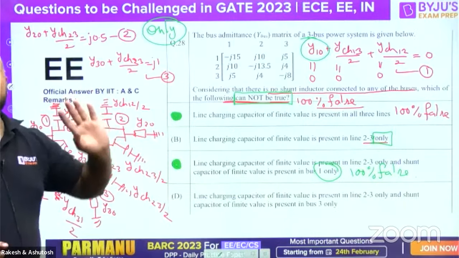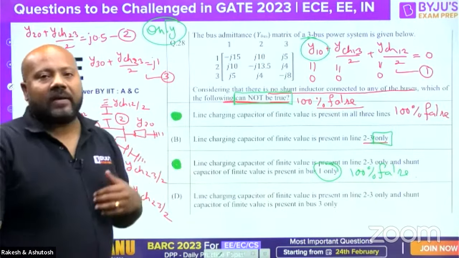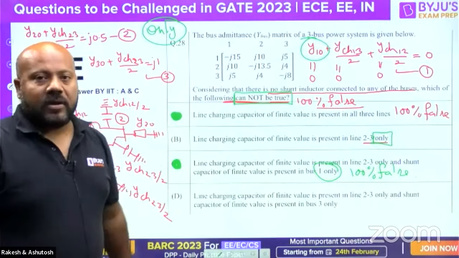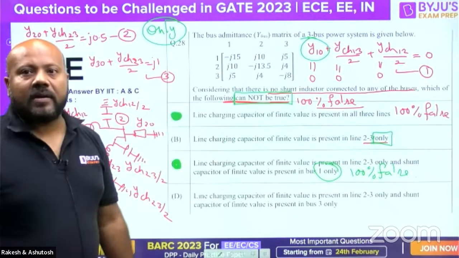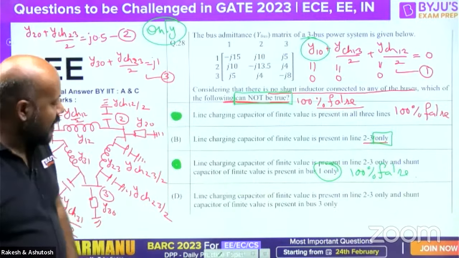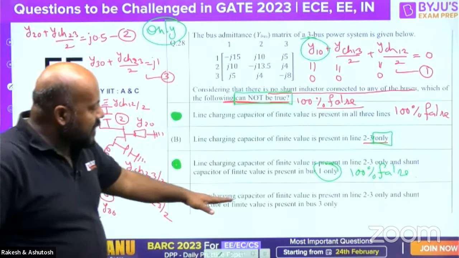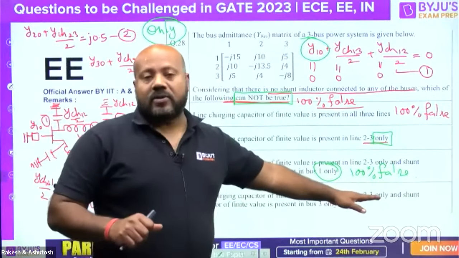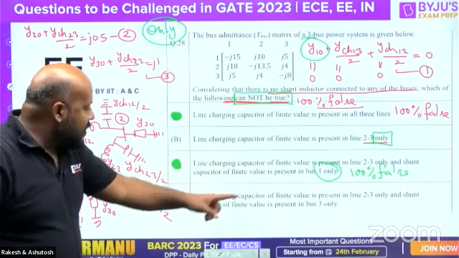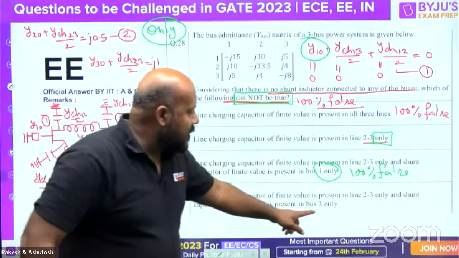If you talk about option D, I will give you my view, and then I will invite Ashu sir to present his view so that you can compare. Option D is saying line charging capacitance of finite value is present in line 2, 3 only. This is correct. And shunt capacitor of finite value is present in bus 3 only.